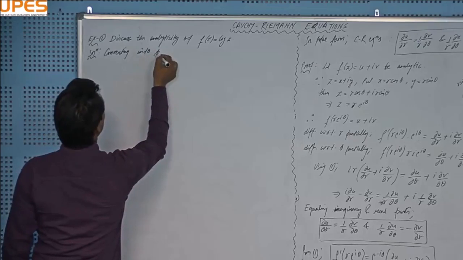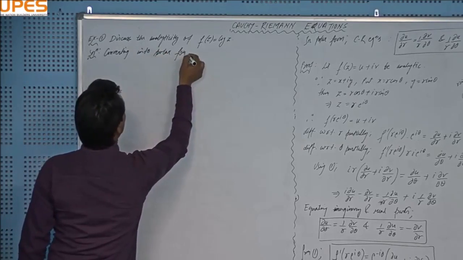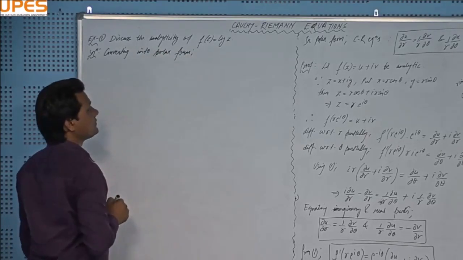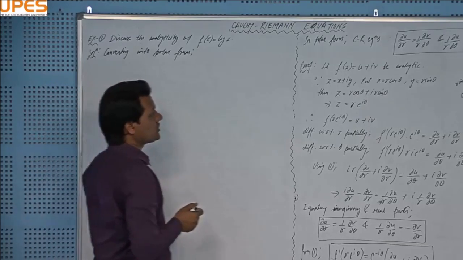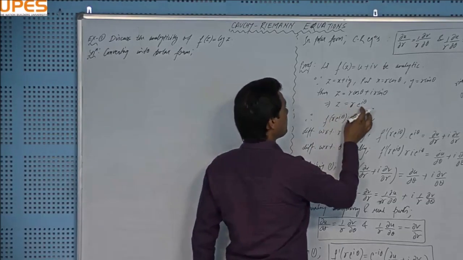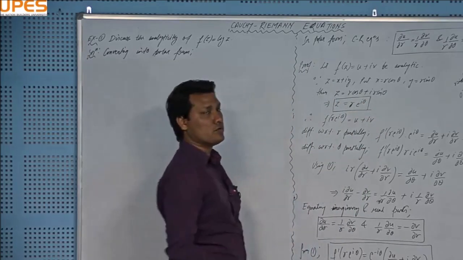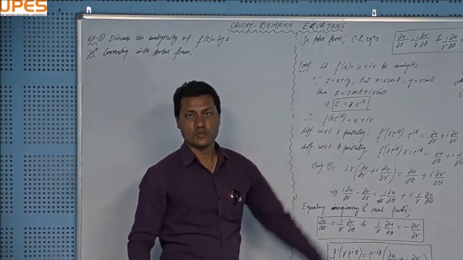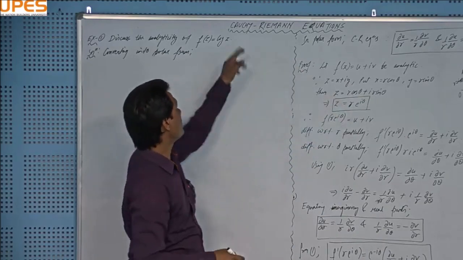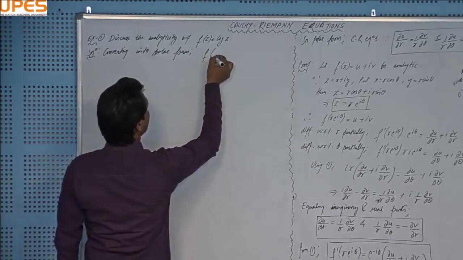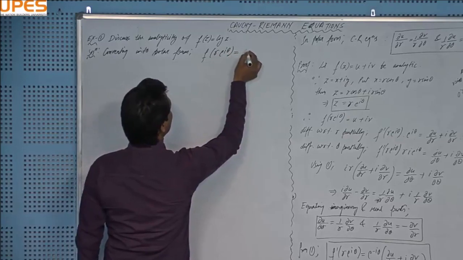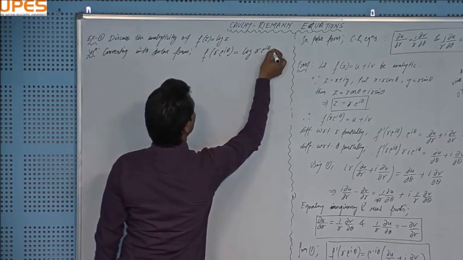Converting into polar form, right? And that is very simple. You can use this result directly: z equal to r times e to the power iota theta. In polar form, z is always equal to r times e to the power iota theta. So I will use this z here. It will become f of r e to the power iota theta equal to log of r e to the power iota theta, right?